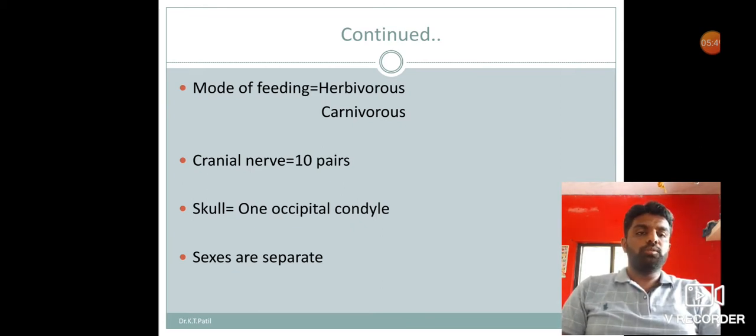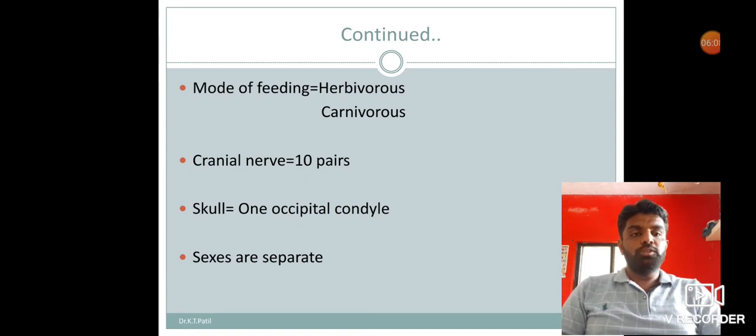Some fishes are carnivorous, feeding on small crustaceans as well as zooplankton. Then cranial nerves. Those nerves which arise from the brain are called cranial nerves. So in fishes, 10 pairs of cranial nerves are present.